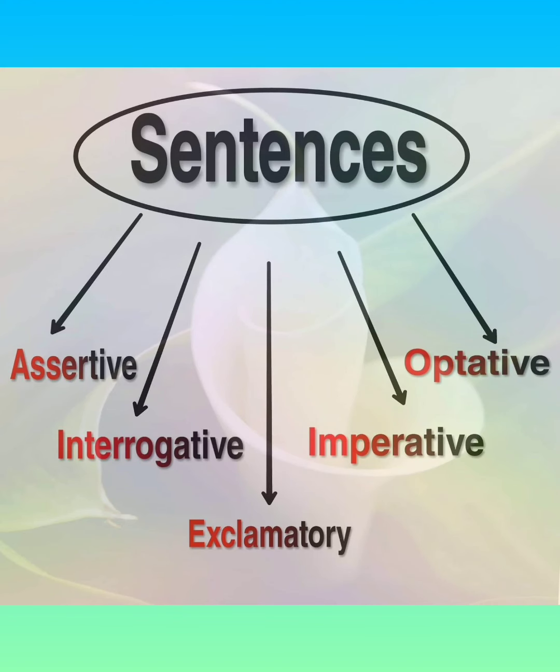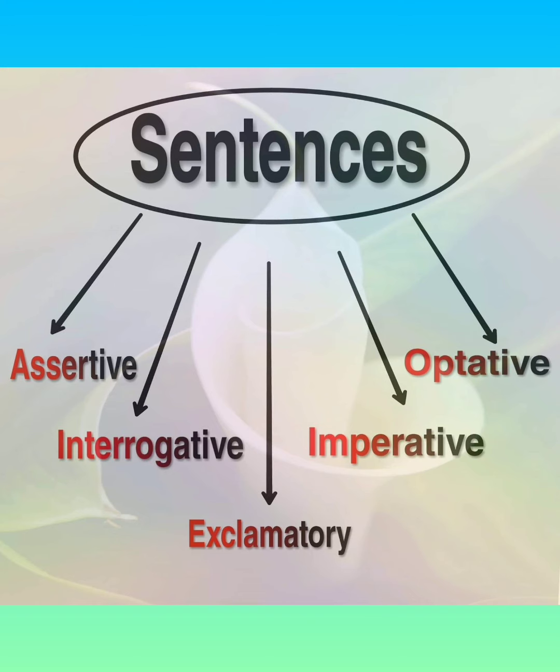Now we need to revise the types of sentence. The first one is assertive or declarative. The second, interrogative, then imperative, then optative, and last but not the least, the exclamatory sentences. Students, assertive sentences only give us information. Interrogative means question type.